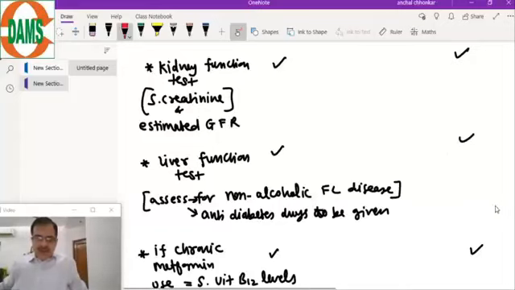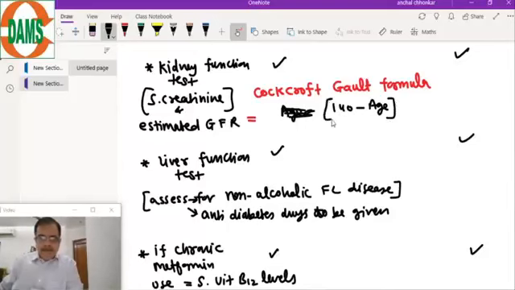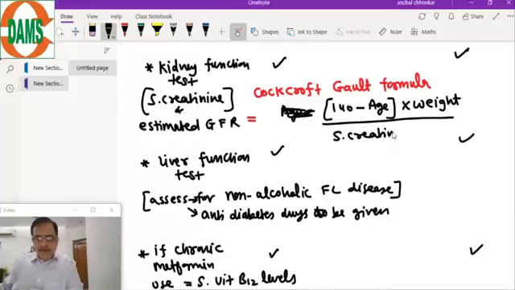How is GFR calculated? The GFR is calculated by a formula, and that formula is known as the Cockcroft-Gault formula: (140 minus age) into weight, divided by serum creatinine into 72.